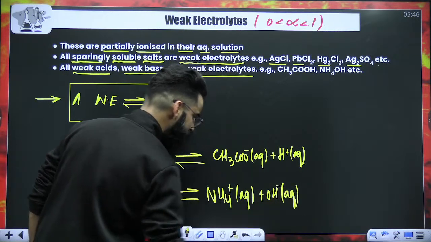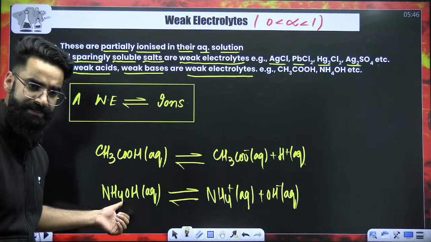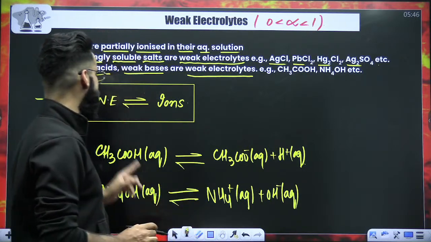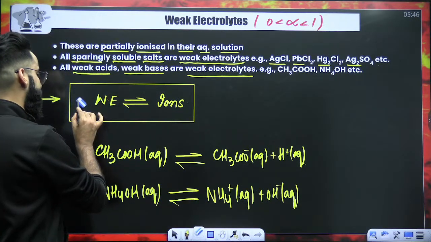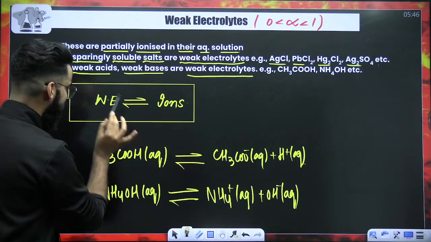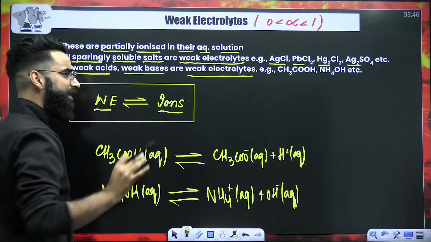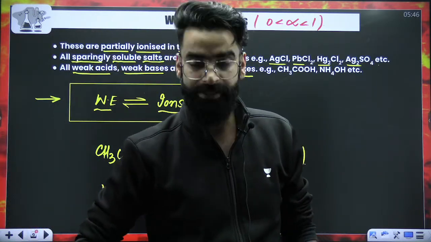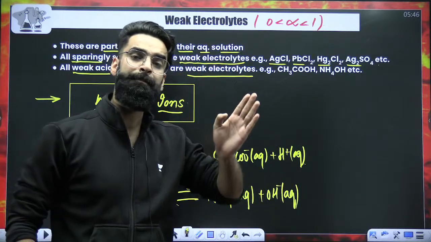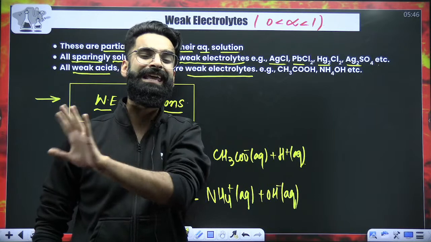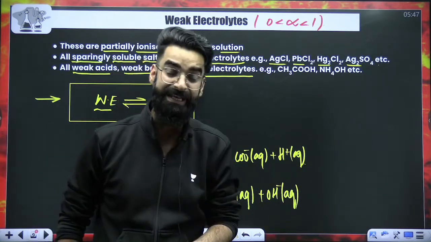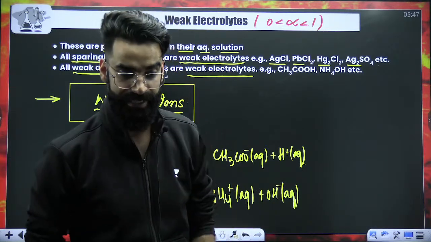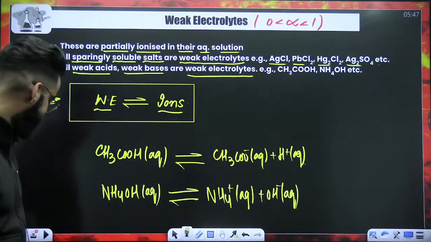Now what I'm telling you is, this NH4OH is a weak base. If it is a weak base, it's going to remain in equilibrium with its ions. So in short, whenever you see a weak electrolyte, you'll always consider that it is in equilibrium with its ions. This is one important point which I would want you to remember from now on. A strong electrolyte gets completely ionized and is not going to remain in equilibrium with its ions, whereas a weak electrolyte in its aqueous solution will always be in equilibrium with its ions. I hope this is super clear to everyone.